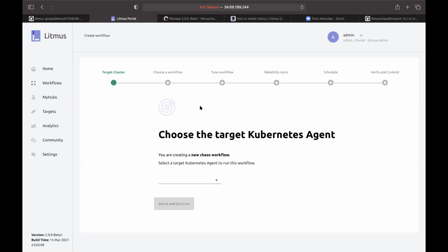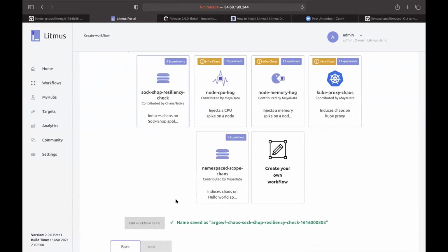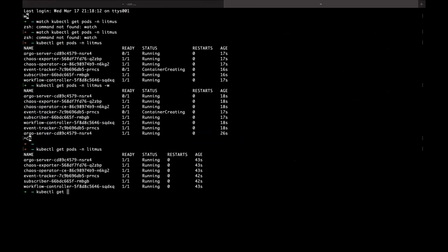Thanks, Karthik. Thanks for the explanation. So here I'm going to schedule a workflow. My external agent is my new agent. I'll select the agent and continue. I'll target one application called Nginx, which is in the default namespace. So this is my Nginx application.